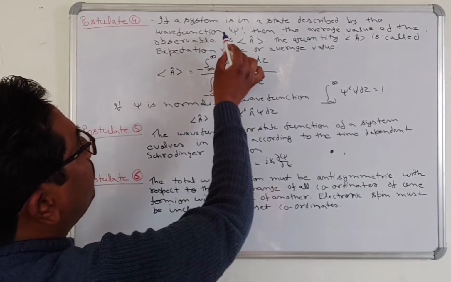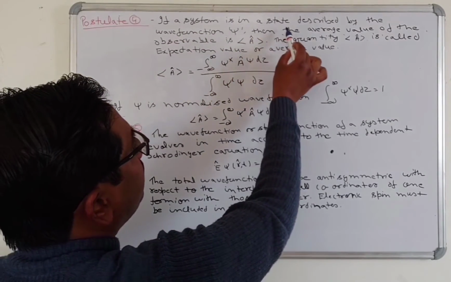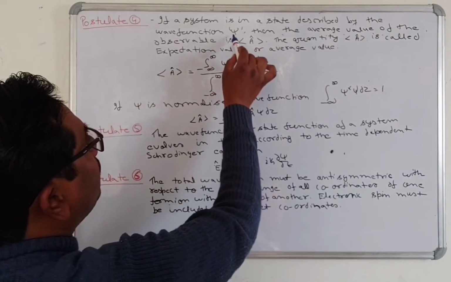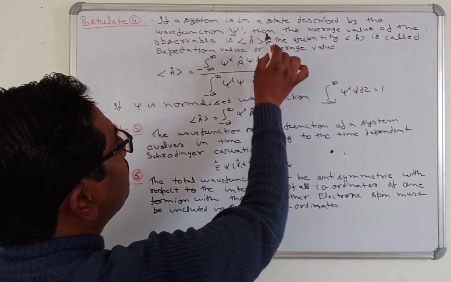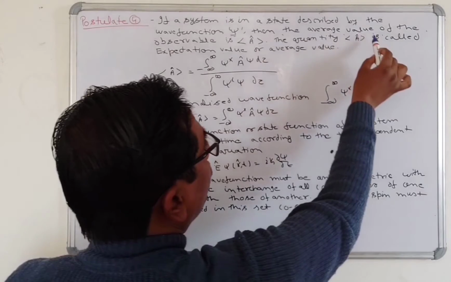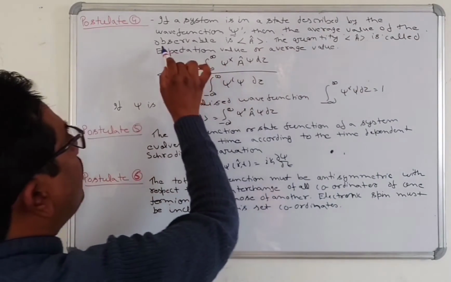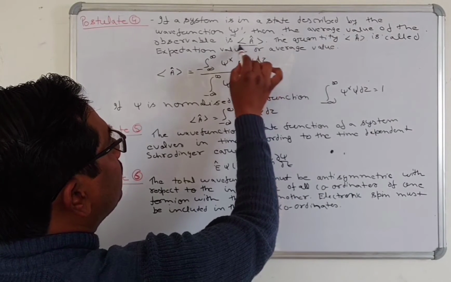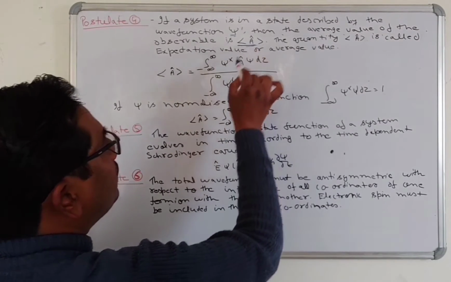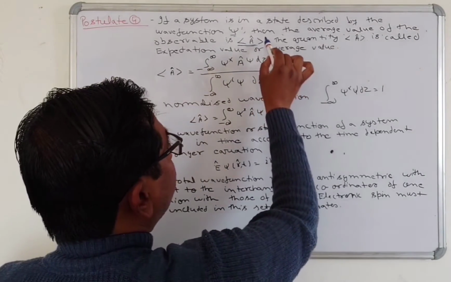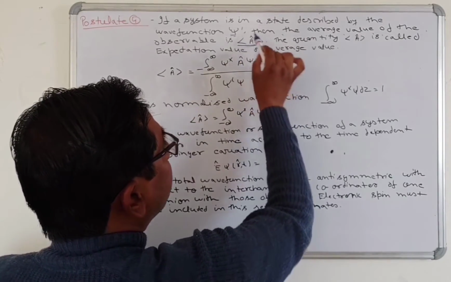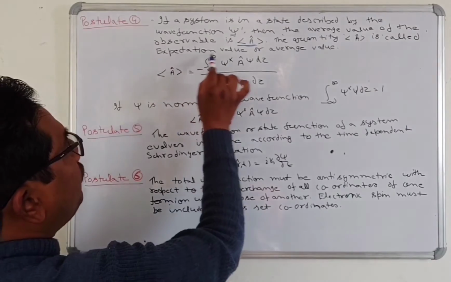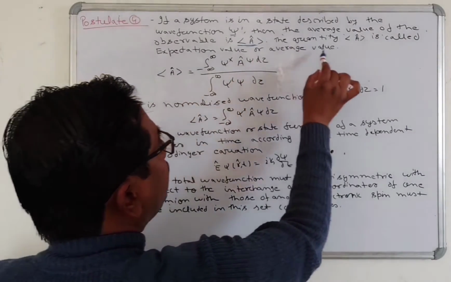If a system is in a state described by the wave function psi, then the average value of the observable is like that. Here you will write like that. This quantity is called the expectation value or average.